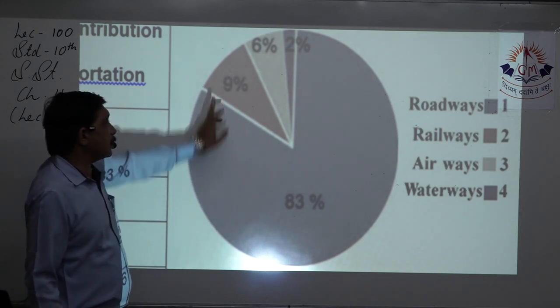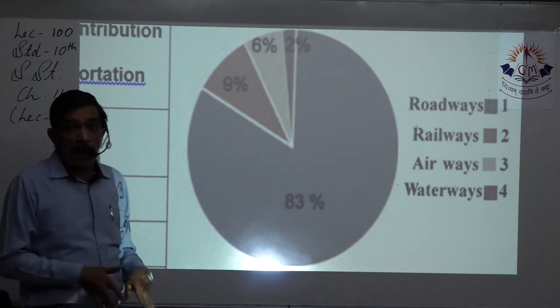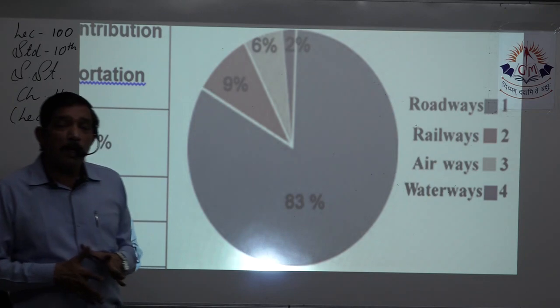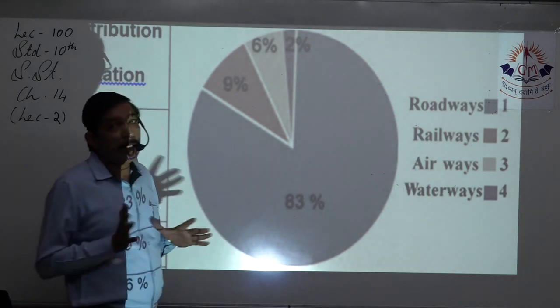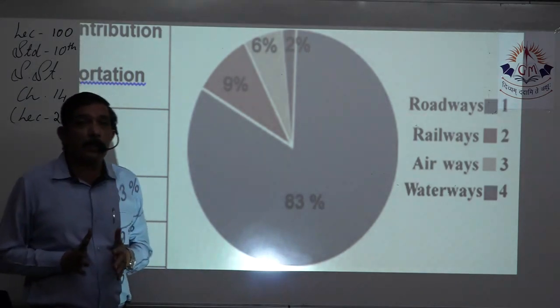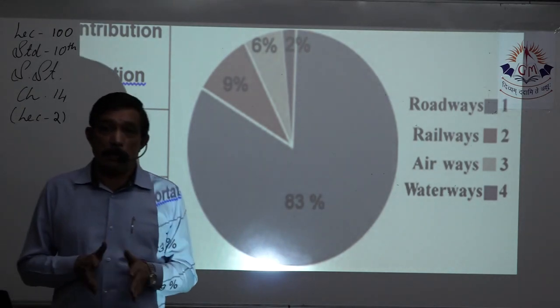So 83 plus 9 on land, that will be 92%, right? So 92% of our transportation is done through land.